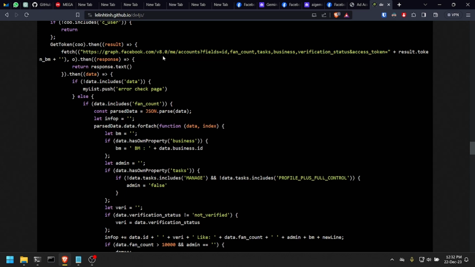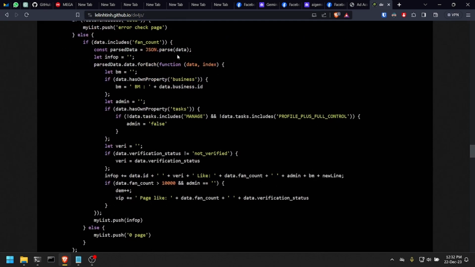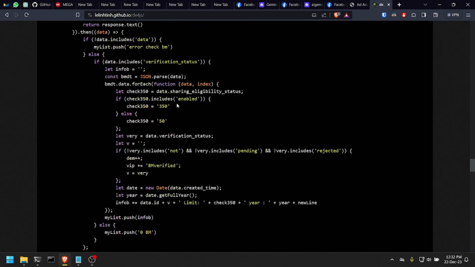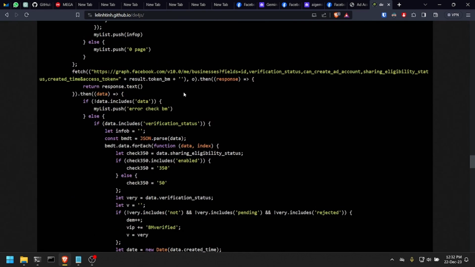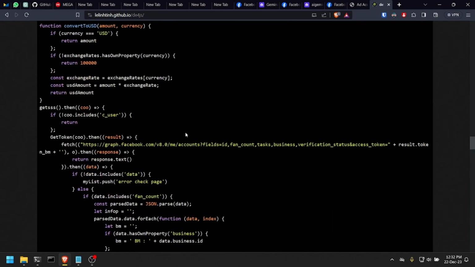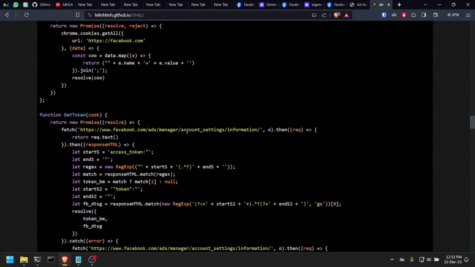This is an old endpoint. This is version 8 of the Facebook API. It is in version 12, I guess, and there are other requests here that actually use 14. It uses another version of the Facebook API. I'm not sure why it does this, but if we open this link here, passing in our token, the token that it got doing this request here.